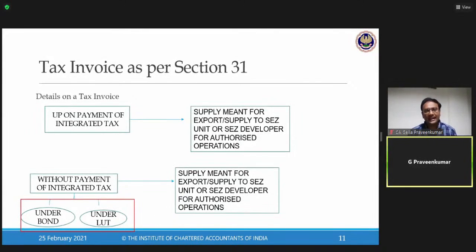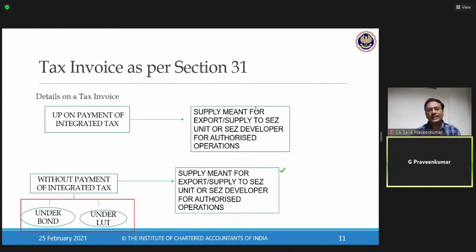I need to mandatorily mention on my tax invoice that this is a supply meant for export, or supplies to SEZ or SEZ developer for authorized operations. This is the language which I have to mention on my tax invoice. So is it compulsory? Section 31 read with Rule 46 says yes, it is compulsory.